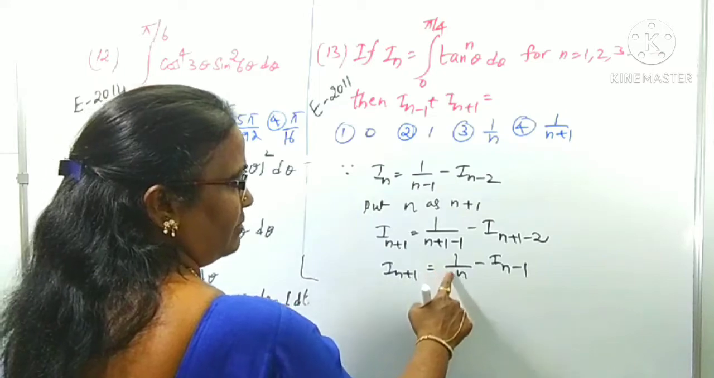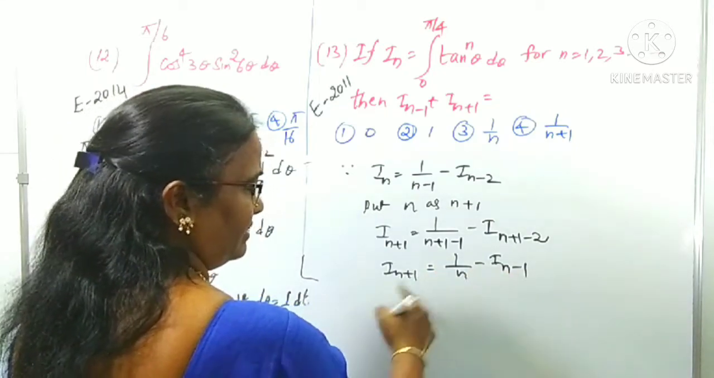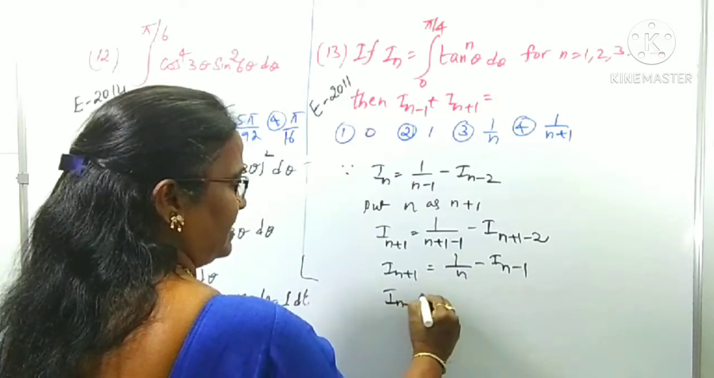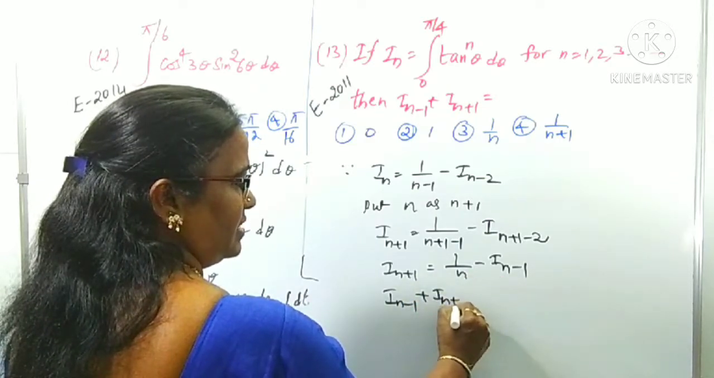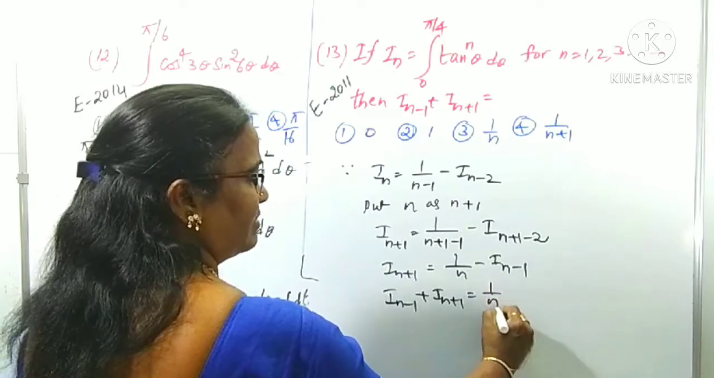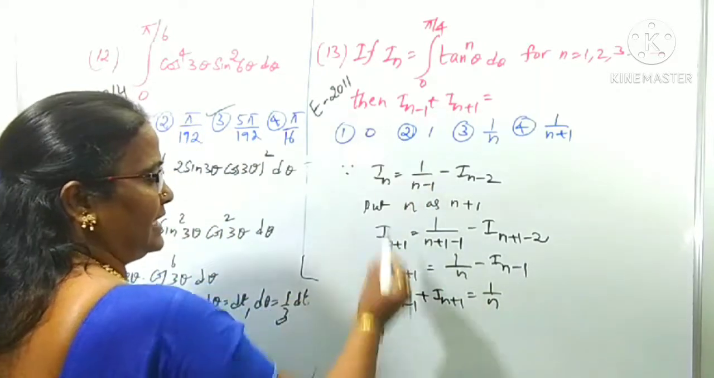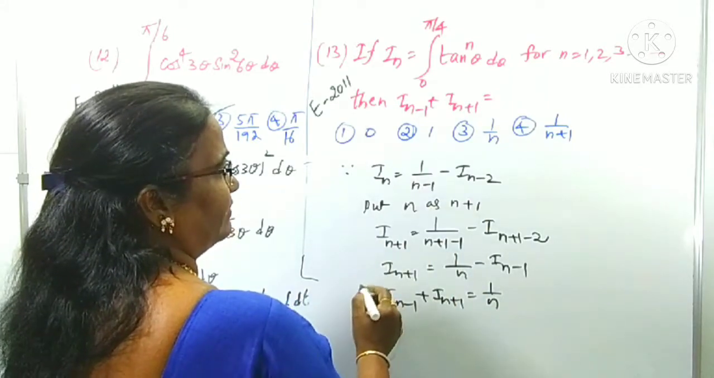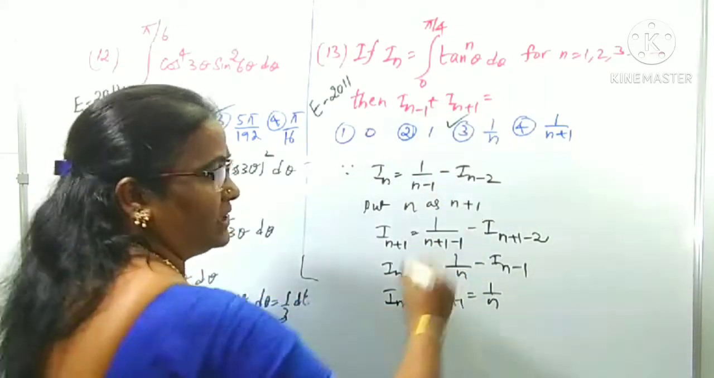In plus 1 is equal to 1 by n minus In minus 1. Taking this to the other side, minus becomes plus, so In minus 1 plus In plus 1 is the resultant value 1 by n. What is asked? In minus 1 plus In plus 1 is asked, that is 1 by n. Which option? It's clearly the third option.